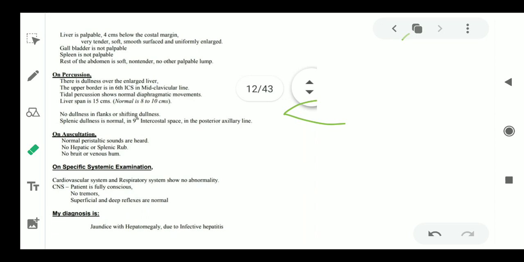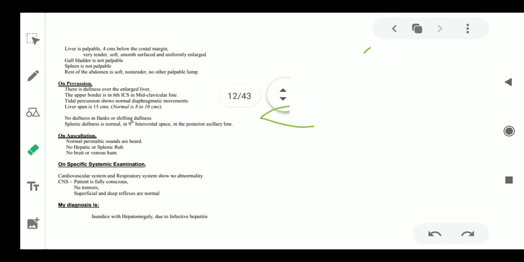So after doing all the examination, history taking, the diagnosis comes out to be that jaundice with hepatomegaly due to infective hepatitis because he ate food and drank water during the travel.